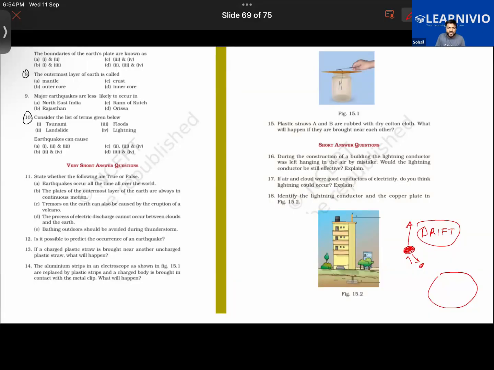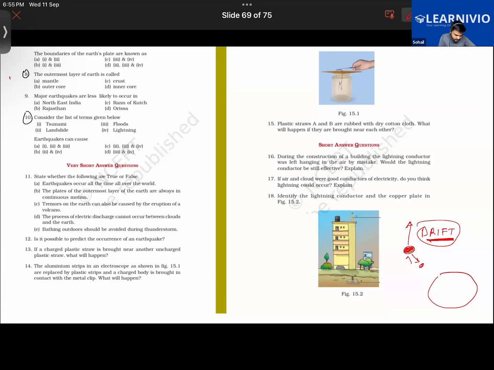Anyway, we discussed this topic because it came up in the case of tsunami. A tsunami can be triggered by outer space activities also. If an asteroid falls on the ocean, that can also trigger a tsunami. That's why I thought we should discuss this. The name of the satellite was Drift. Okay, let's move on to the next question.